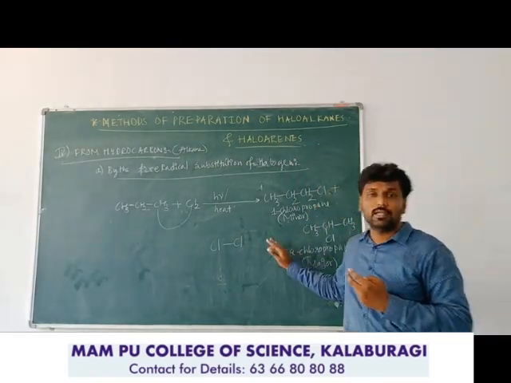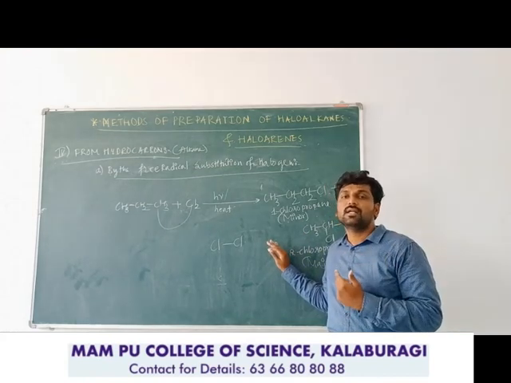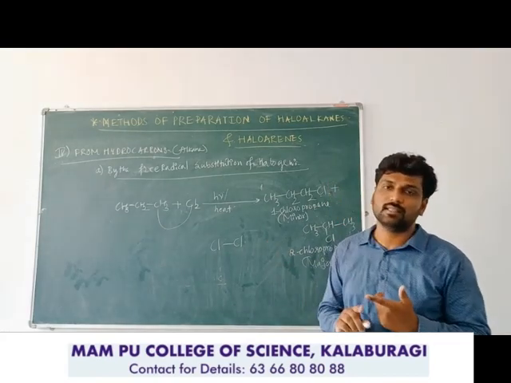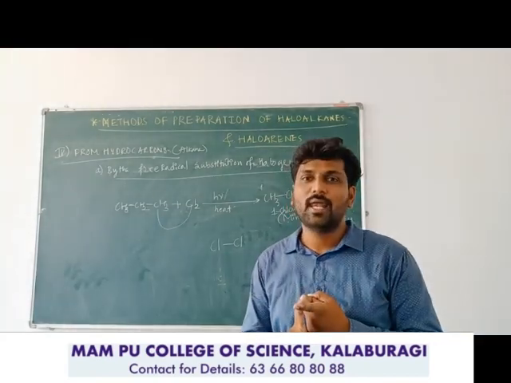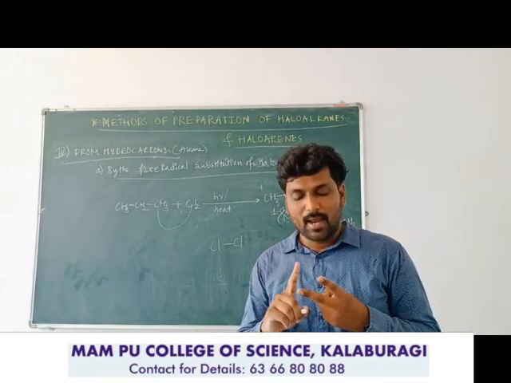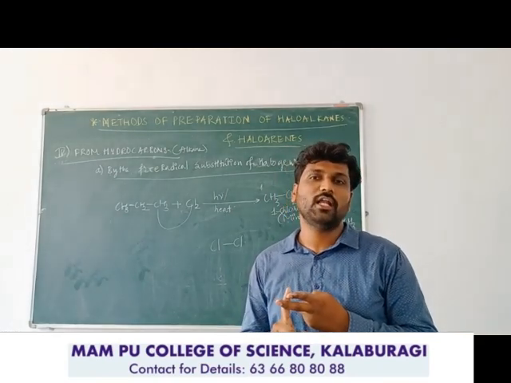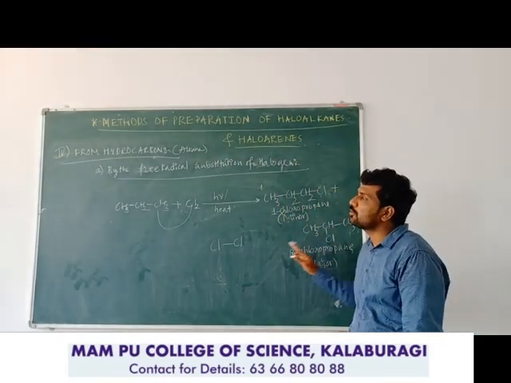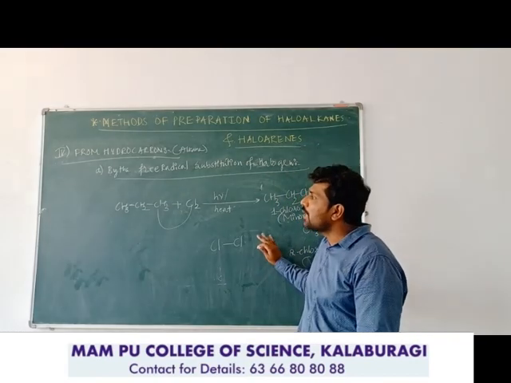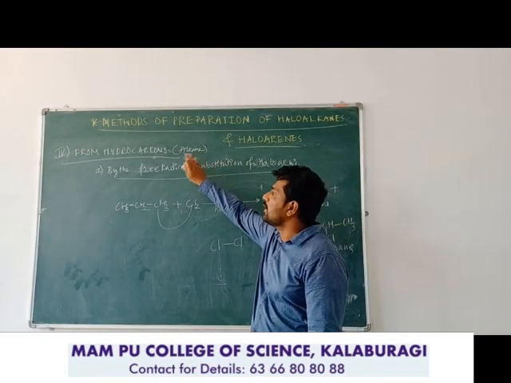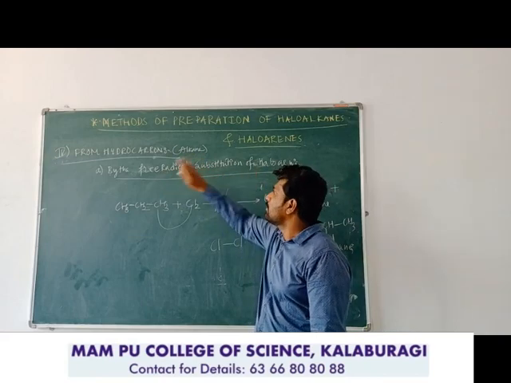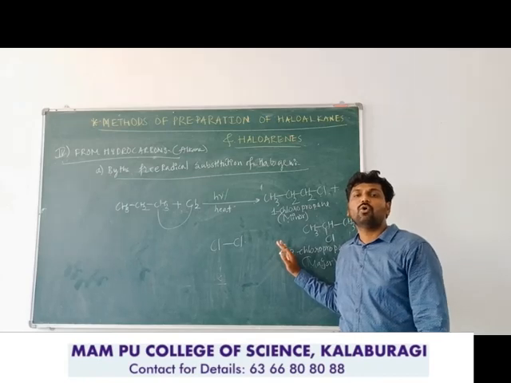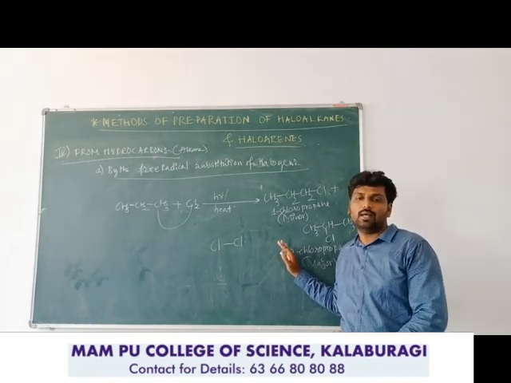Next, from alkenes, there are two chemicals we can use for the manufacture of haloalkanes. The first one is hydrogen halide, which will give a haloalkane directly, and the second one is halogenation of alkene to get dihaloalkanes. And the last method, the least preferred method for the manufacture of haloalkanes, is from hydrocarbons, where the alkanes react with halogen by the free radical substitution reaction. So remember, these are the methods for the preparation of haloalkanes.